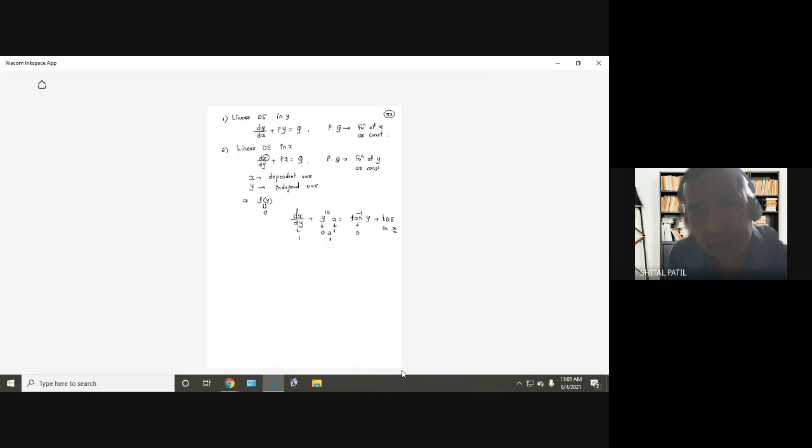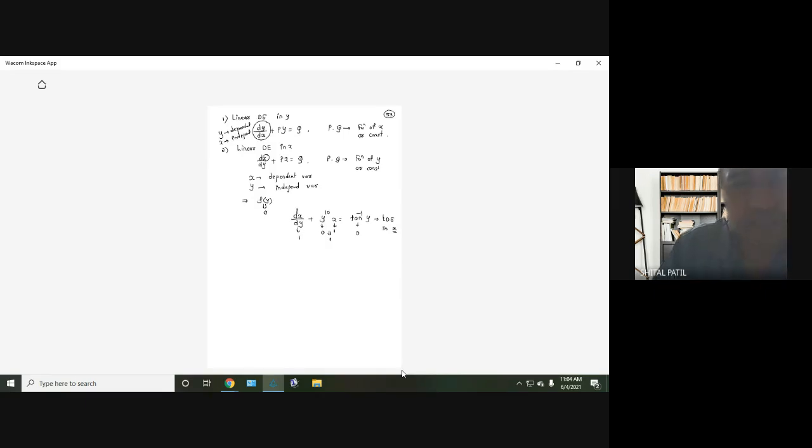Is everyone getting this part? What is the difference between a linear differential equation in y and a linear differential equation in x? The variable which is in the numerator of the derivative, y, is the dependent variable, and the variable which is in the denominator is independent, whose degree is 0.